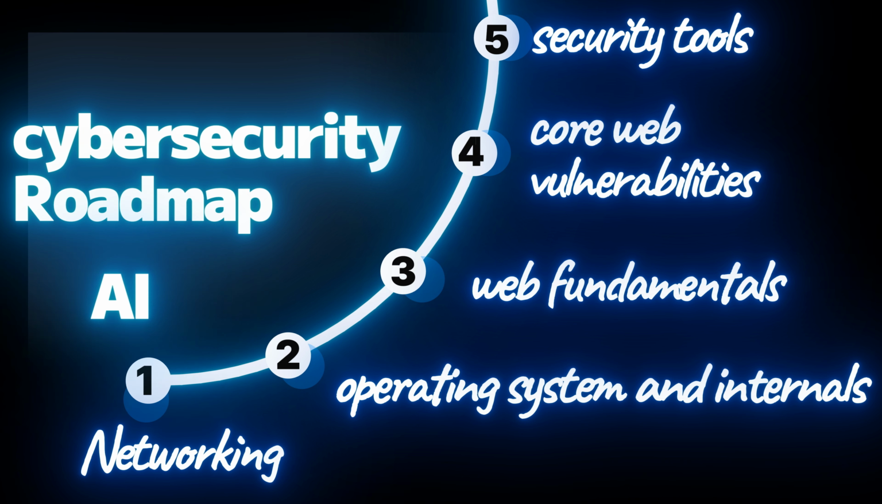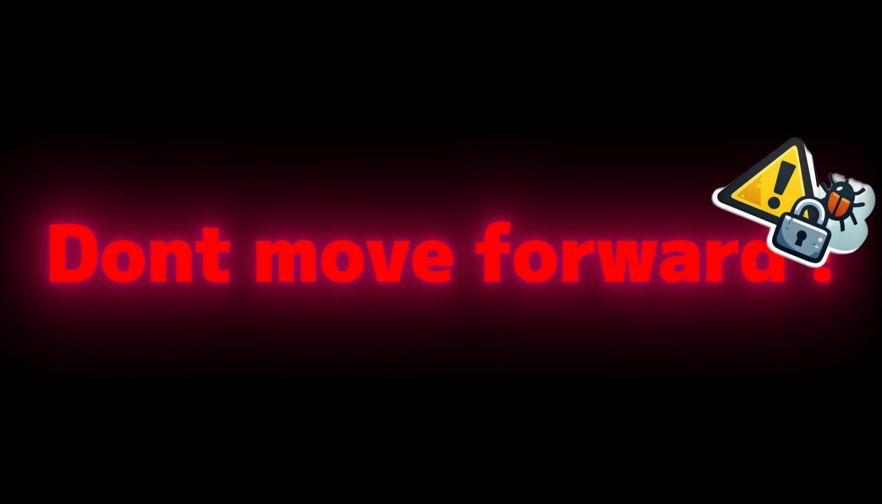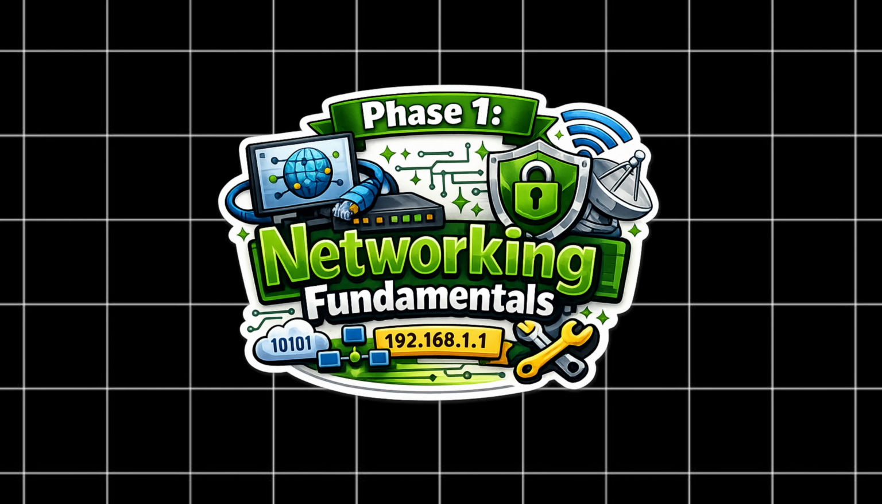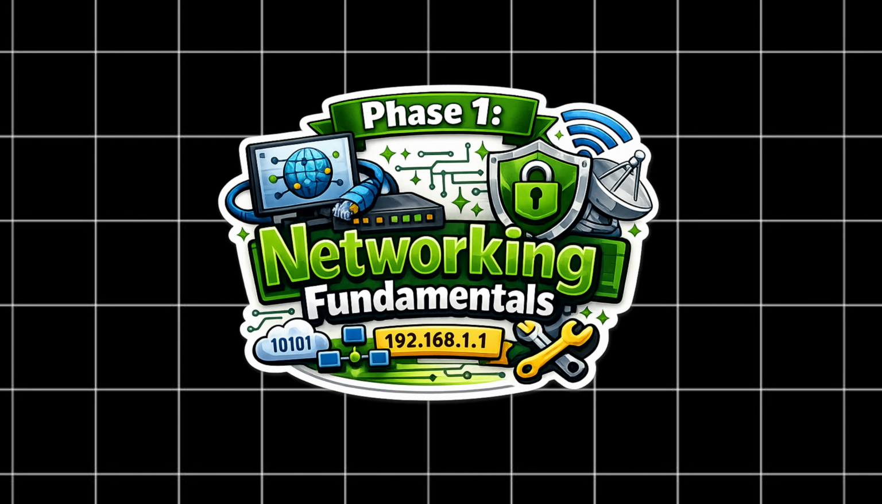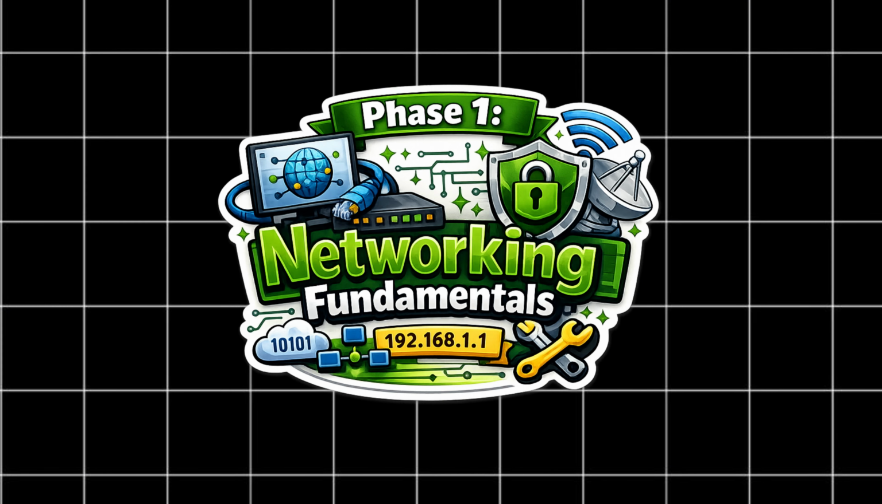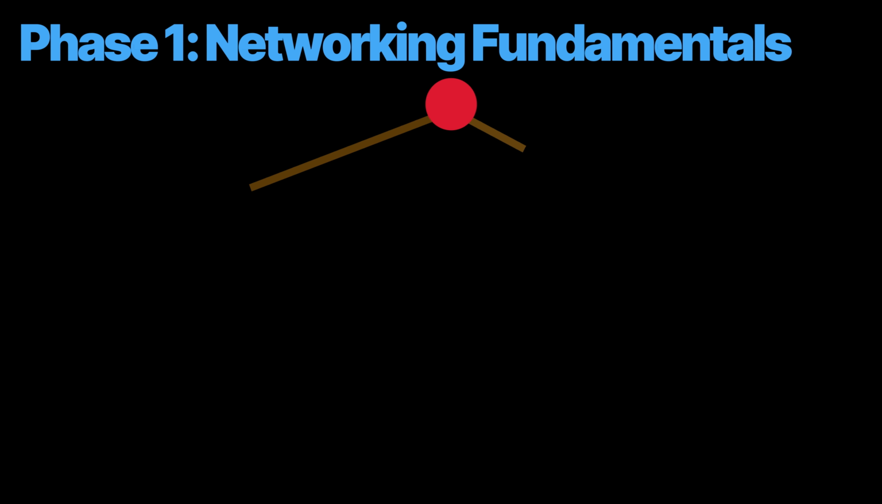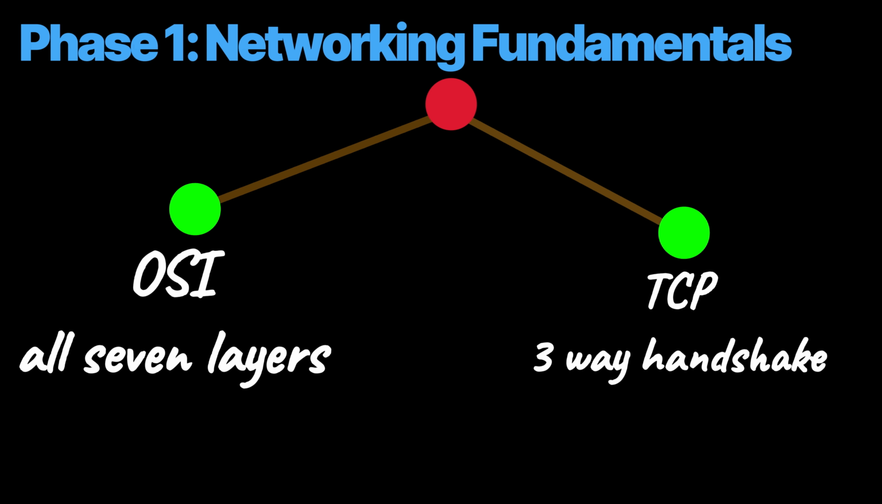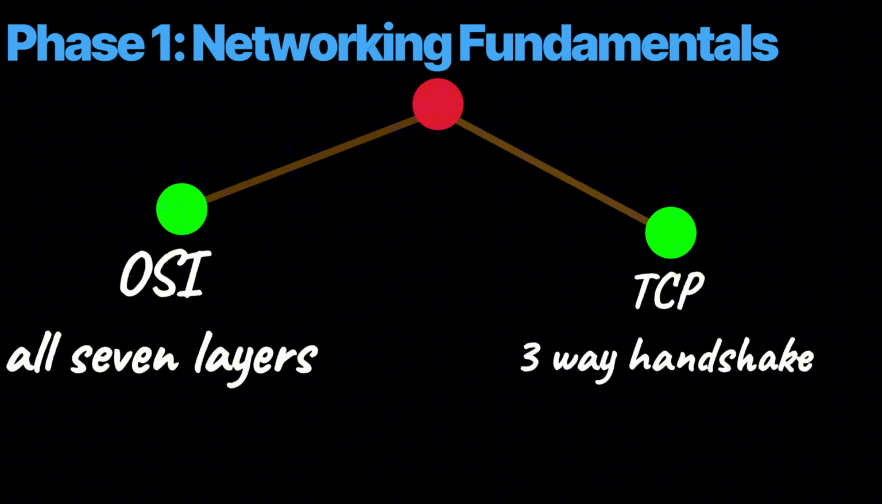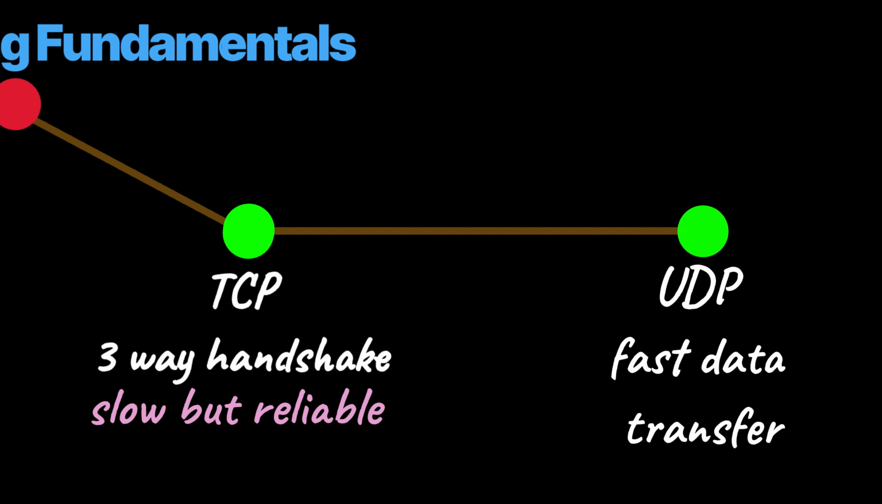Before moving forward, you must spend time on networking because cybersecurity lives on top of it, and skipping this step creates confusion later. Start by learning the OSI and TCP/IP models so you understand how communication is layered. Then learn TCP and UDP to see how reliability and speed are handled.